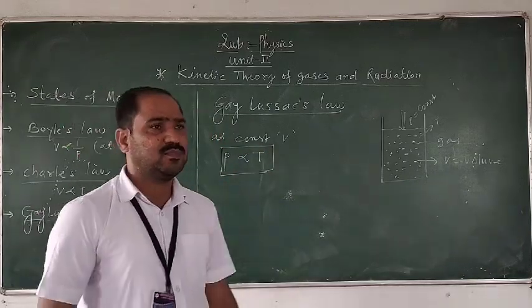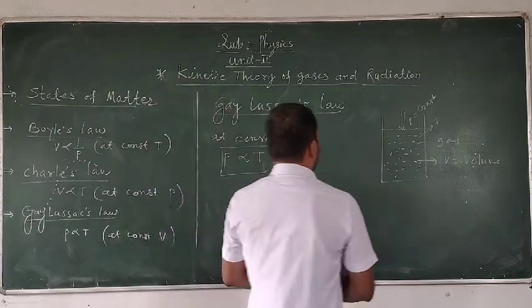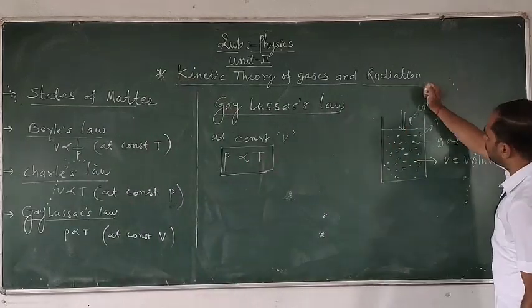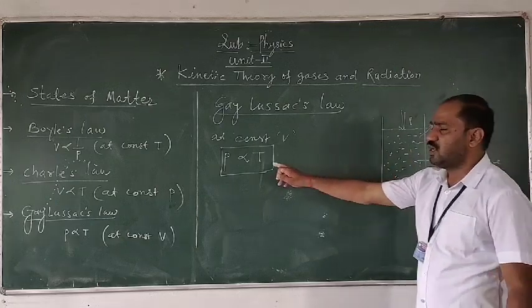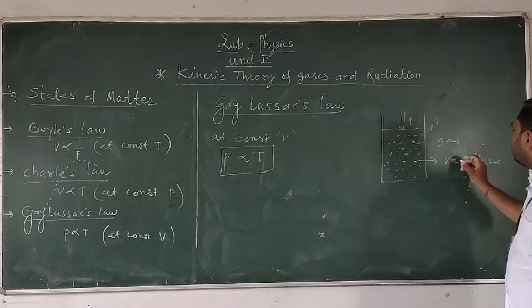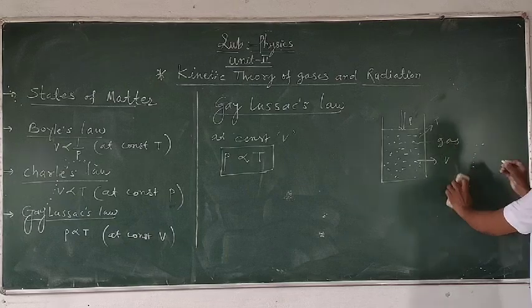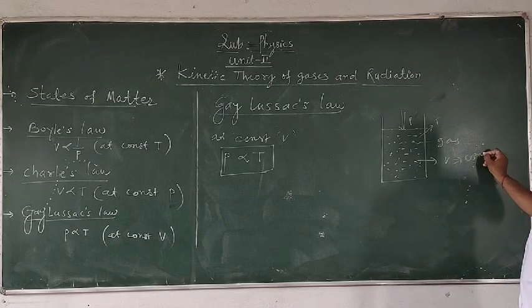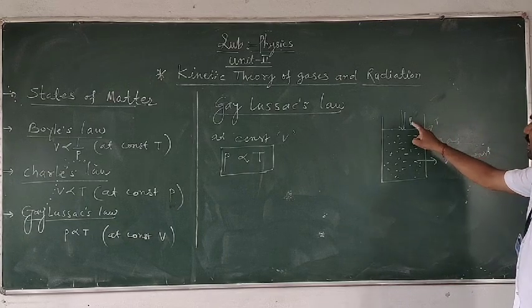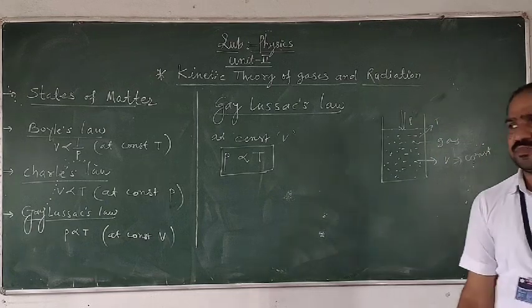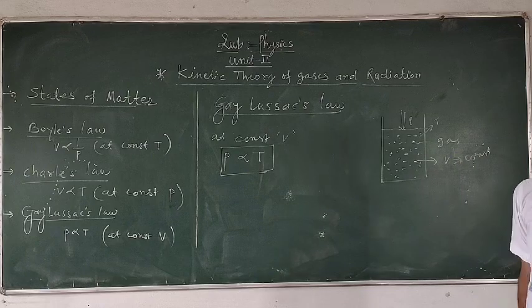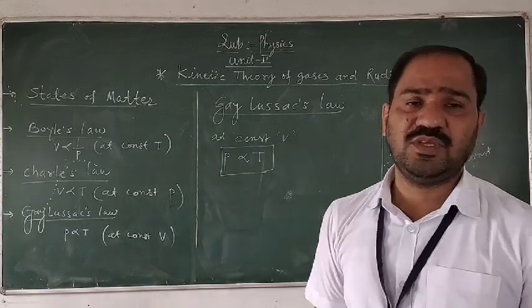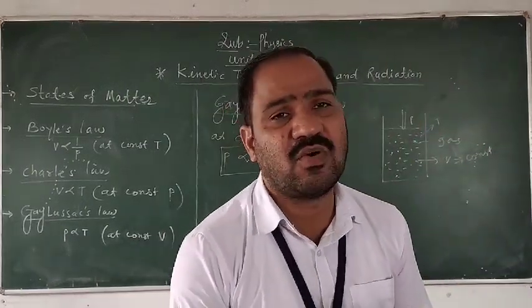What happened? In this law, the volume of the gas is kept constant, which means the pressure will be forced to change according to the temperature. When the volume of a gas V is kept constant, P and T will change.